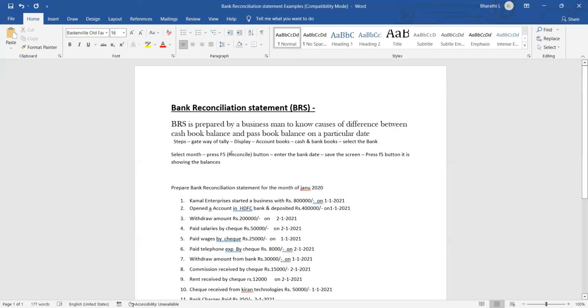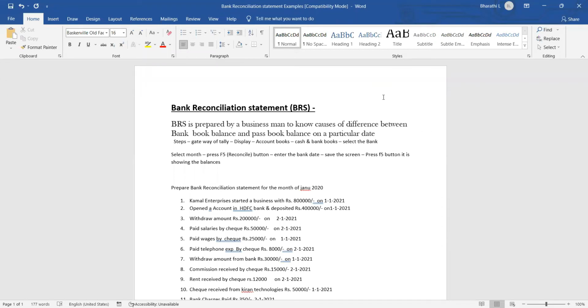This is not a cash book, it is the bank book balance. Always we want to tally the balances. In the bank, whatever balance we have, the same balance we want to maintain in our company book of account bank balance. Suppose we have any difference, we want to correct it. We want to find the difference. That's why we are preparing BRS.